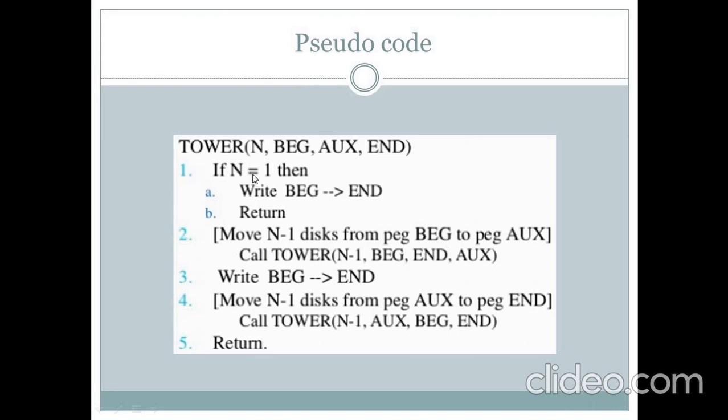But if n is not equal to 1, then we have to do this: move n minus 1 disks from beginning to auxiliary, by calling Tower with n minus 1, beginning, end and auxiliary, meaning here is a recursive call again. So Tower of Hanoi uses recursion. After it, move from beginning to end, again move n minus 1 disks from auxiliary to end and call Tower again. So this will continue until n becomes equal to 1. Okay, so this is the pseudocode for it.